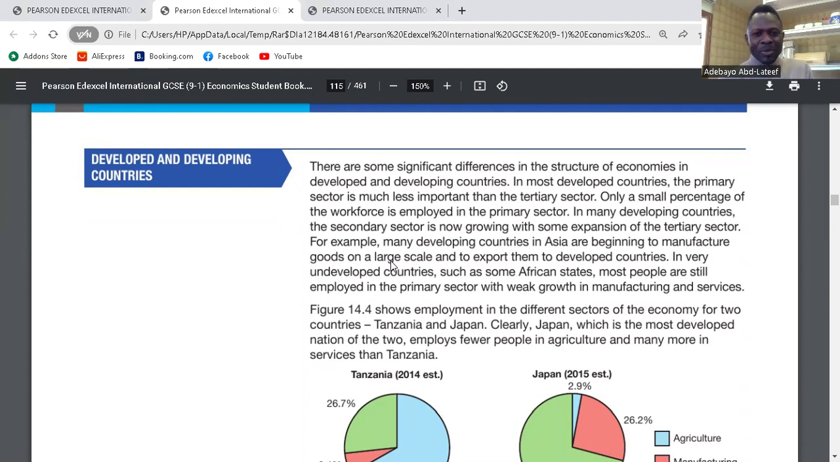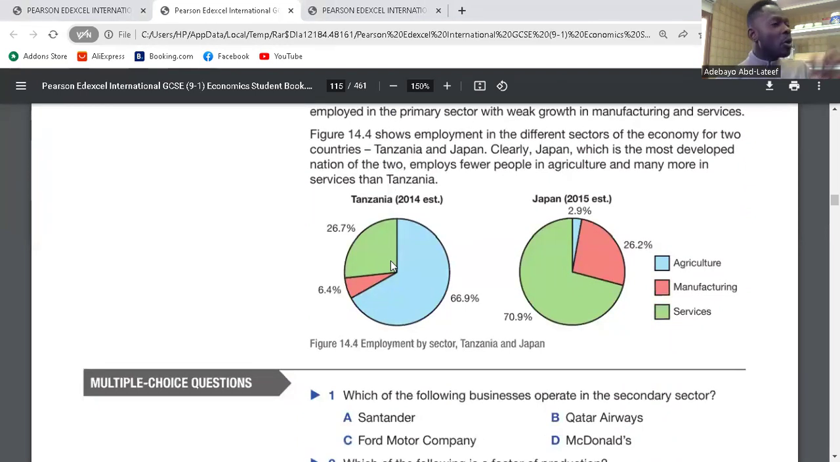Is it clear? Let me see what this says. There are some differences in the structure of economies of developed and developing countries. In most developed countries, the primary sector is much less important than the tertiary sector. Only a small percentage of the workforce is employed in the primary sector. In many developing countries, the secondary sector is growing, with some expansion of the tertiary sector, for example Mexico. Developing countries are countries where the largest proportion of employment is in the primary and secondary sectors. But for developed economies, the largest proportion of the population in terms of employment is in the tertiary sector. Is it clear? So that's the difference between them.